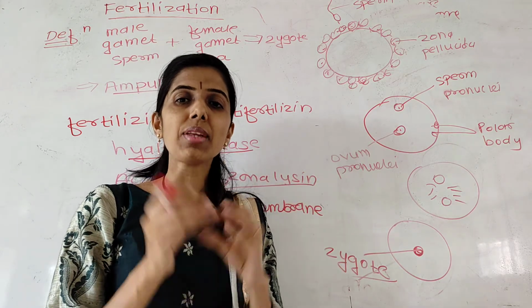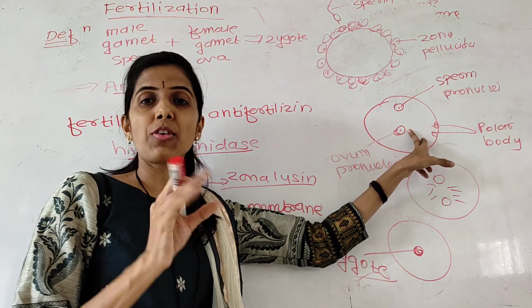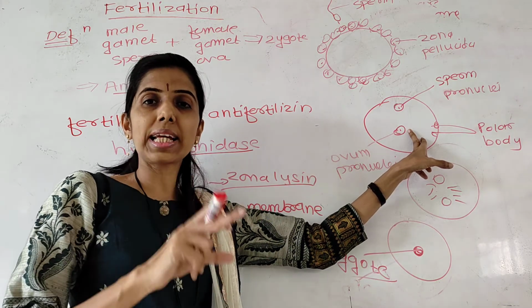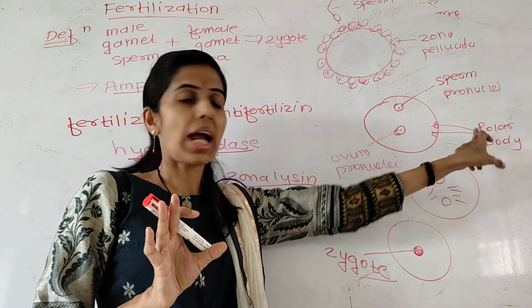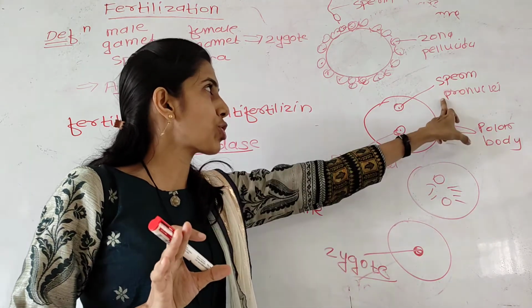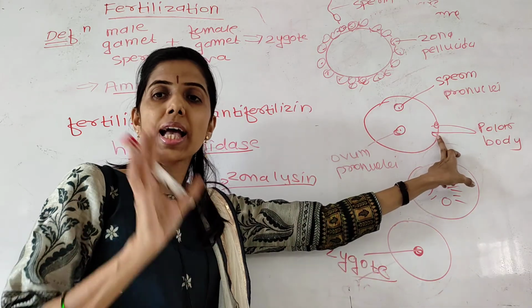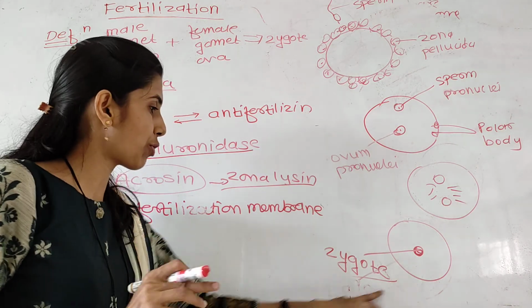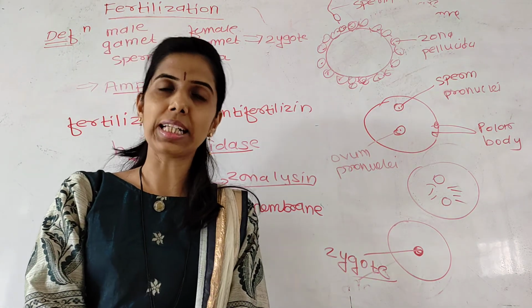And now the sperm is responsible for stimulating the secondary oocyte to complete meiosis second, and the second polar body is released. The mixing of chromosomes of male and female pronuclei takes place, called amphimixis, which results in the formation of the diploid zygote. So this is the process of fertilization.